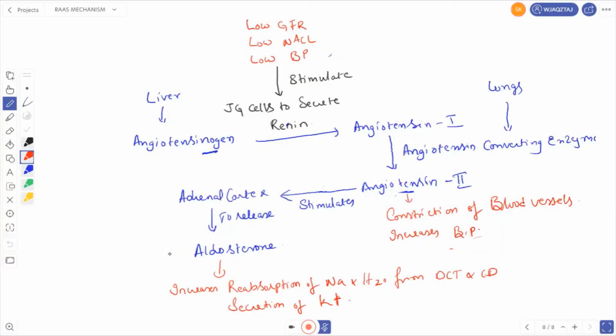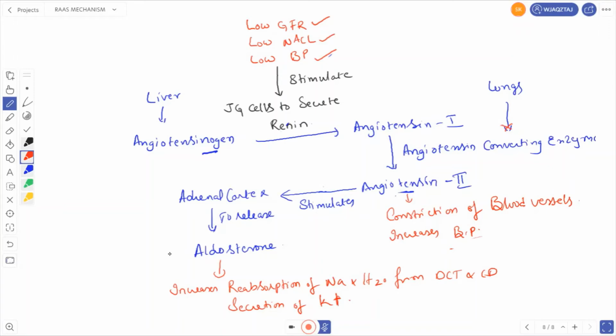Let us go for the schematic representation of this one. Low GFR, low sodium chloride, and low BP stimulate JG cells to secrete renin. Angiotensinogen secreted by the liver is converted into angiotensin 1 in the presence of renin. Angiotensin 1, in the presence of angiotensin converting enzyme secreted by the lungs, is converted into angiotensin 2.